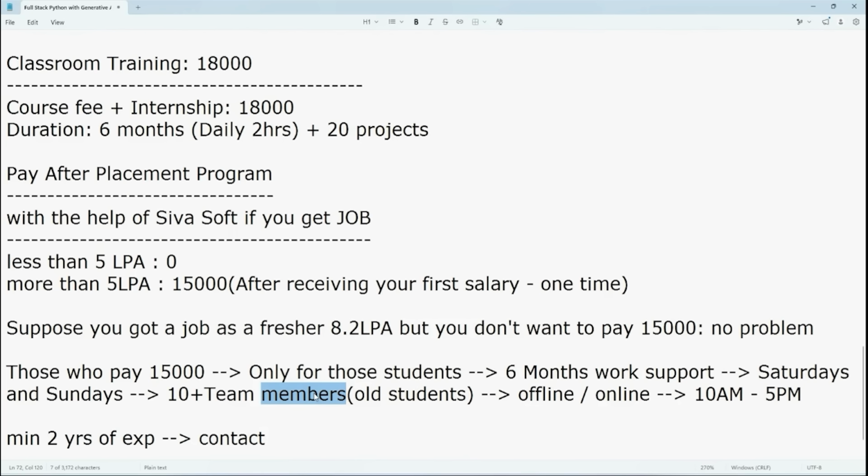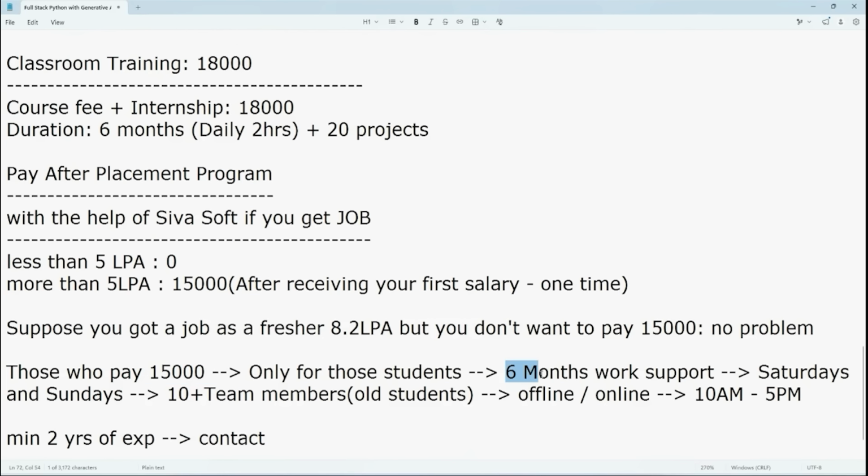So Monday to Friday you are going to do your job. But Saturday and Sunday we are requesting you to come to our institute and give support to our existing students. But here you are giving your valuable time. Even our old students also, they are giving their valuable time. Because of that reason we need to pay you, right? So because of this reason we are charging, and that too for work support.